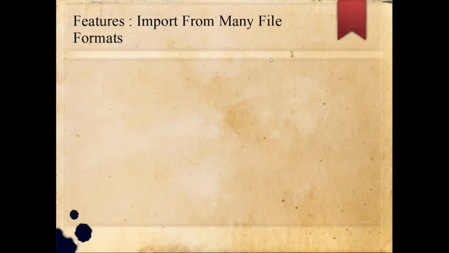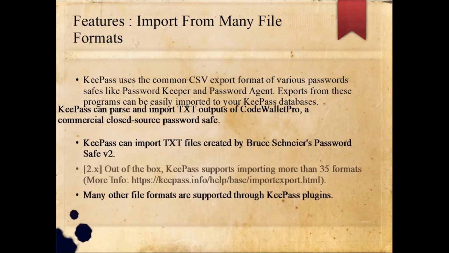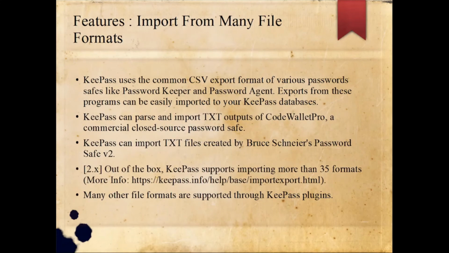And the next feature is import from many file formats. KeePass uses the common CSV export format of various password safes like Password Keeper and Password Agent. Exports from these programs can be easily imported to your KeePass database.